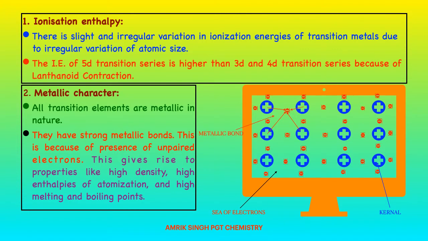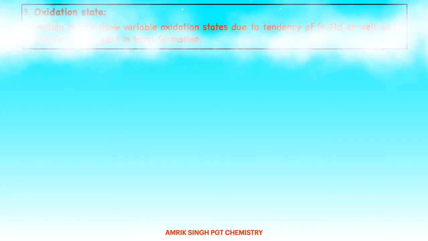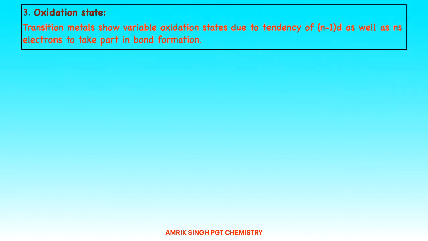The metallic bond is defined as the simultaneous attraction for the same electron by different kernels. Greater the number of unpaired electrons, greater will be the attraction and stronger will be the metallic bond. Smaller the size of kernel, lesser will be the distance between electron and nucleus, and greater will be the strength of metallic bond.